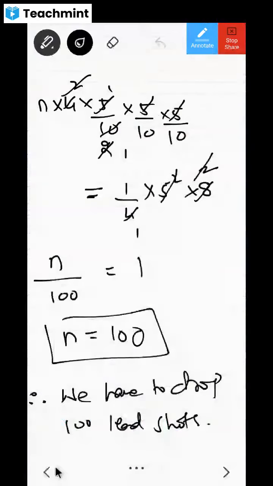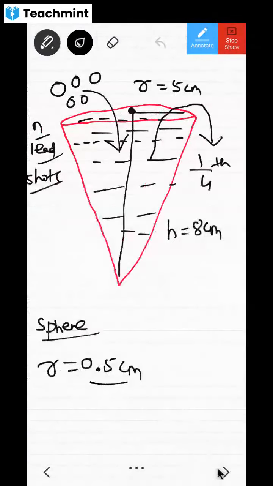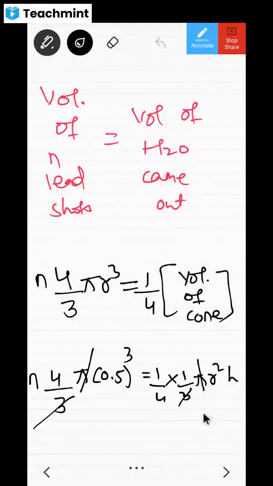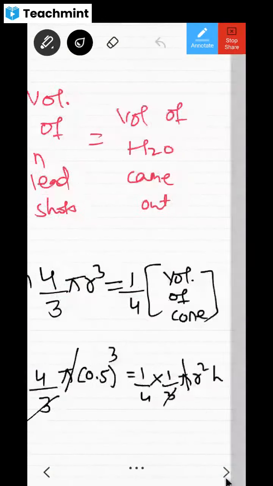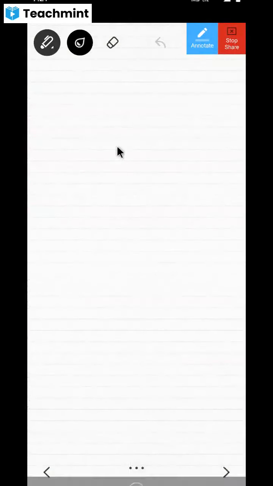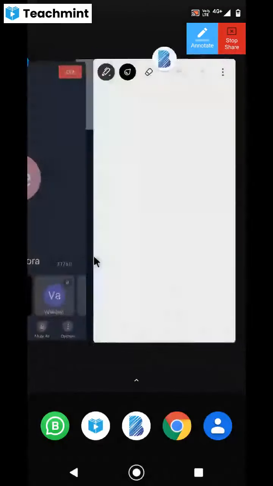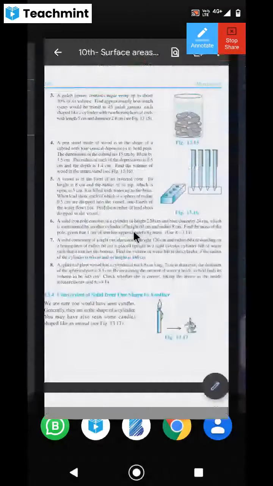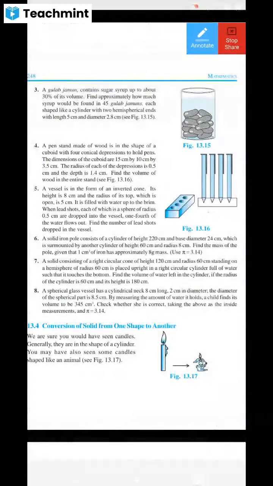So I hope all this is clear now. Try to get this logic once again. Whatever volume is there, that's okay. But n lead shots means it becomes n into 4 by 3 pi r cube, and that is equal to 1 by 3 volume of cone. Same calculation. Now let us move on to the next question. Any doubt, let's move there. Any other doubt, please, from the second exercise? Any doubts?